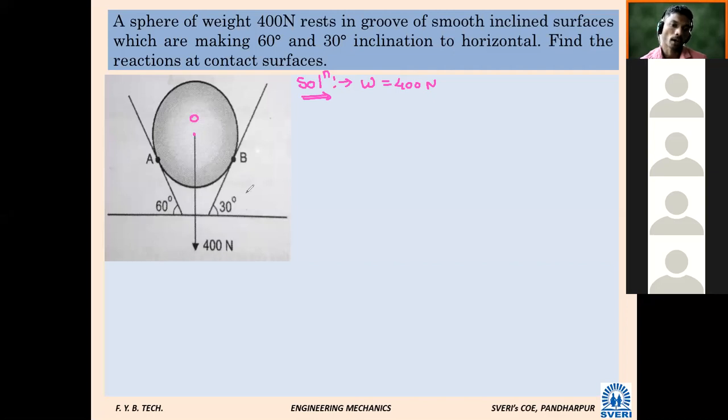Which are they? 400 Newton is a force vertically downward, as shown in the figure, and there is one reaction, let's give the name RA. And also there will be one reaction called RB. Now, will you say this RA, RB and this W will be concurrent? Whether they will be concurrent?